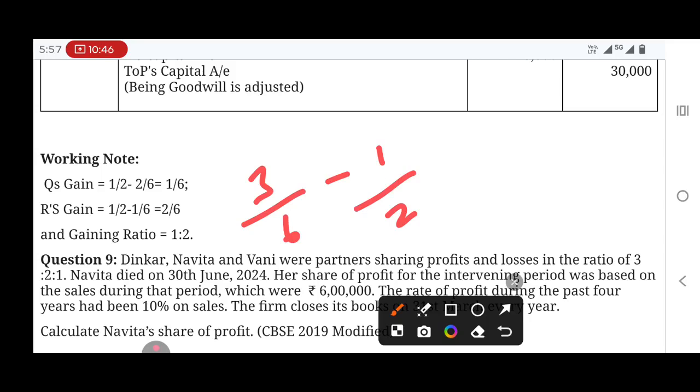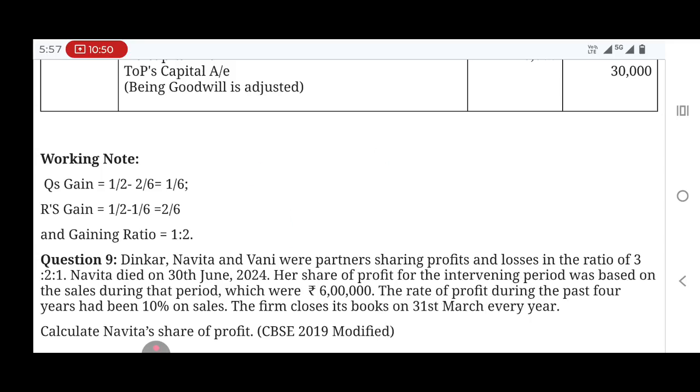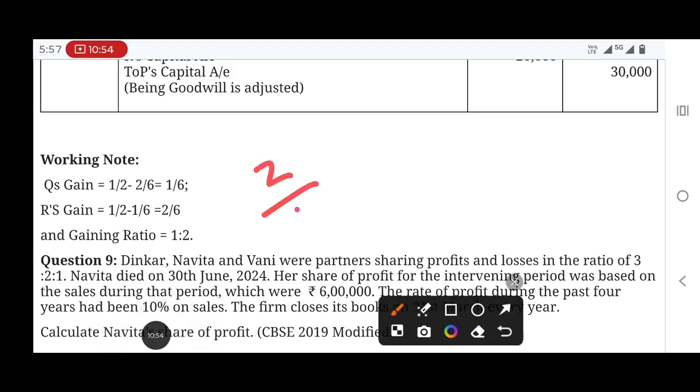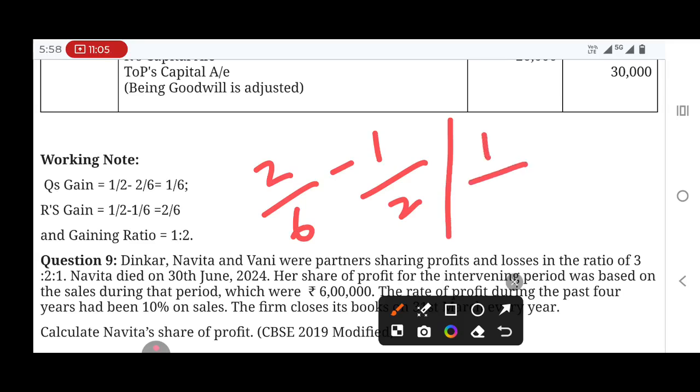But here this partner P is dead. So you remove that. You take 2 by 6 minus 1 by 2. Then 1 by 6 minus 1 by 2. If you take LCM, it will get 6, 3, 3.